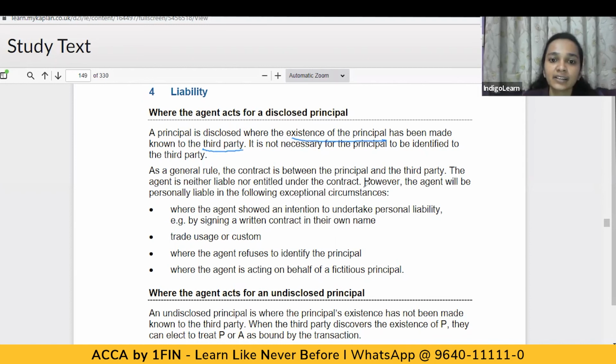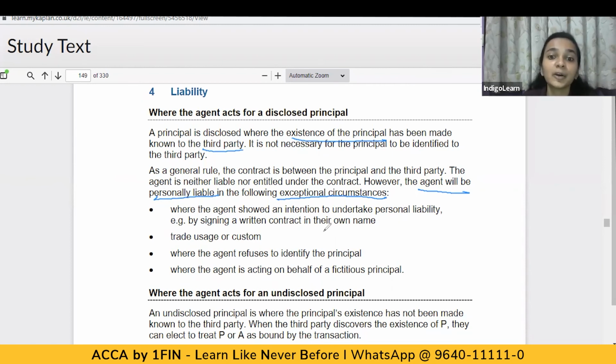As a general rule, we know that whenever an agent is entering into any contract, it is ultimately a contract between the principal and the third party, and the agent is not liable or entitled under the contract. However, the agent will be personally liable in the following exceptional circumstances. It is the liability of the principal, but in certain circumstances the agent would be made personally liable.